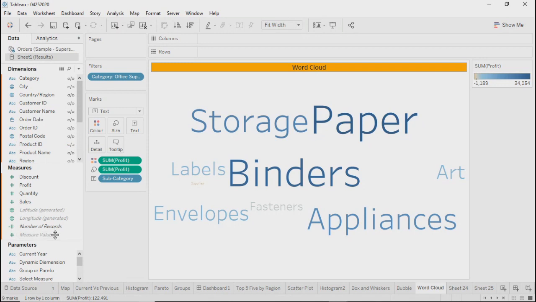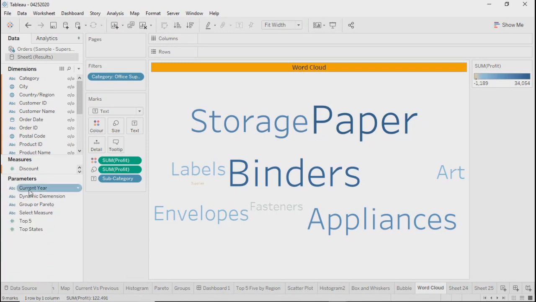Now, another thing is parameters. Parameters are applicable across the workbook irrespective of your data source, irrespective of the kind of chart you are using, irrespective of the dashboards. As many dashboards as you create, it will appear across all the worksheets in your workbook.